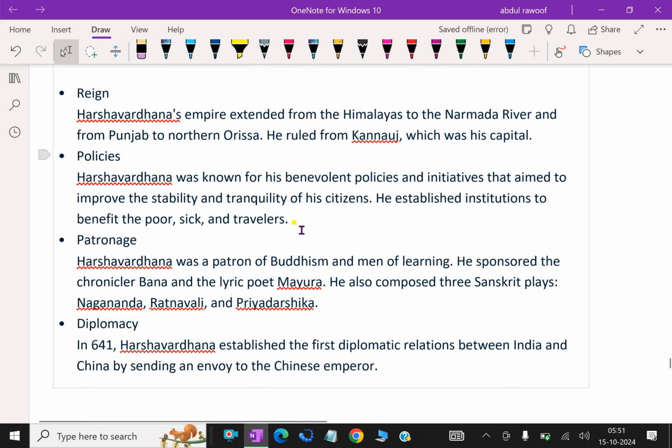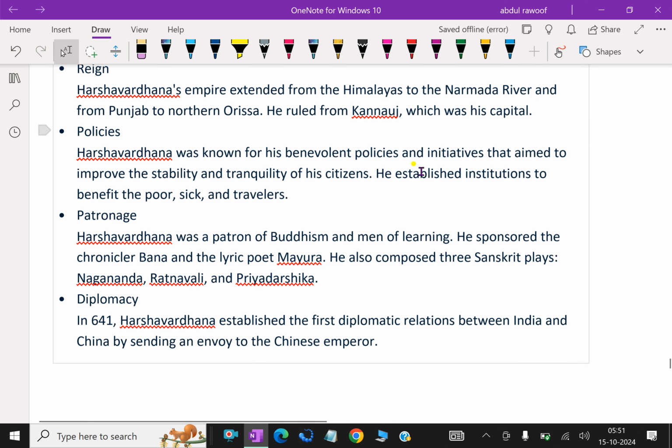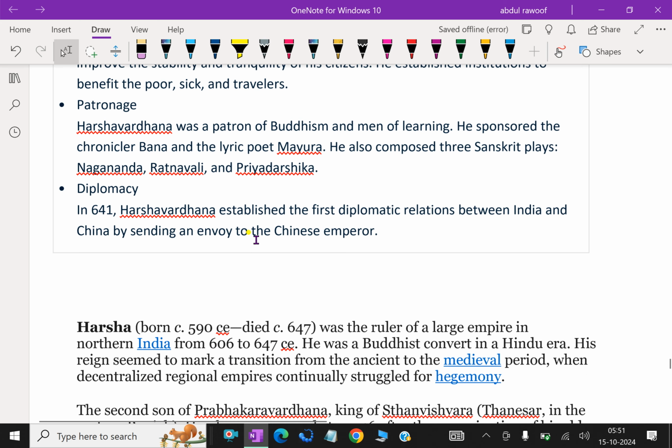Harshavardhana was known for his benevolent policies and initiatives that aimed to improve the stability and tranquility of his citizens. He established institutions to benefit the poor, sick, and travelers. Harshavardhana was a patron of Buddhism and men of learning. He sponsored the chronicler Bana and the lyric poet Mayura. He also composed three Sanskrit plays, Nagananda, Ratnavali, and Priyadarshika.